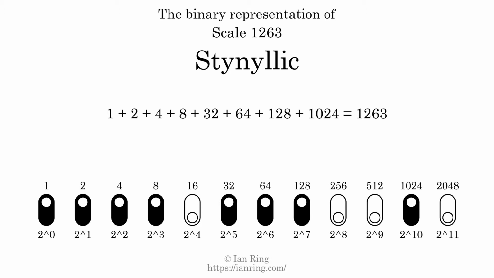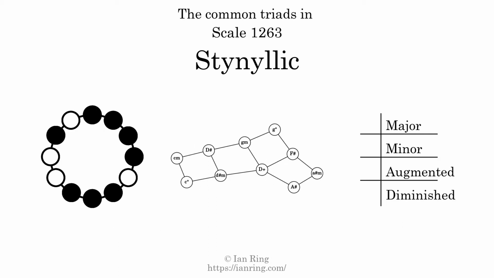1263. The scale number not only enumerates the scale with a unique index, but it also literally describes the tonal content of the scale. Represented as a binary number in base 2, the scale number is 010011101111. Here are the common triads present in this scale.